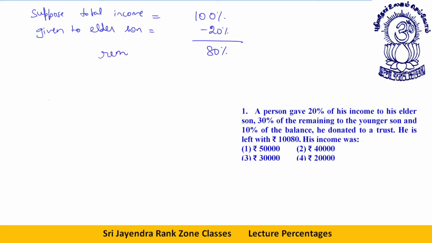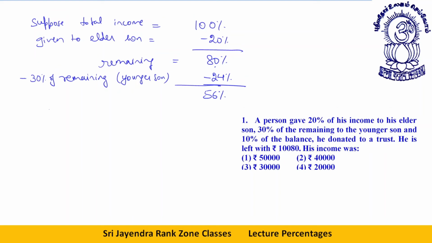Now the remaining is 80%. He gave 30% of the remaining to the younger son, so minus 30% of the remaining. See, what is 10% of 80? 8. That way 30% of 80 will be 24. So you subtract 24%, and what you are left with is 56%.